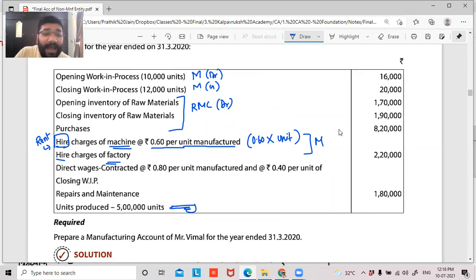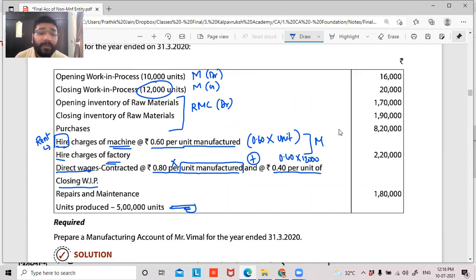Then guys, direct wages, direct labor contracted were 80 paise per unit. So whatever units you're manufacturing, 80 paise per unit. So 0.80, that is 80 paise, into 5 lakh units that are manufactured. And plus 40 paise per unit of closing WIP. So whatever is the closing WIP, 0.40 into 12,000, that will give me my direct wages for the semi-finished product.